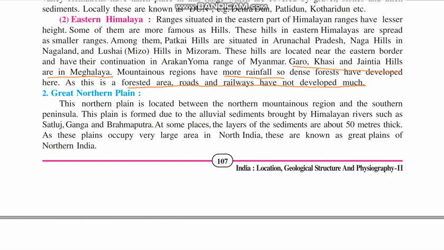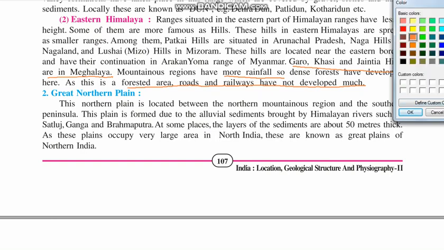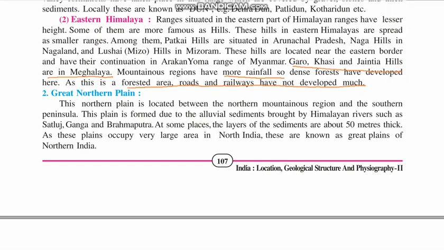Next is the Great Northern Plains. The second physiographic division of India is the Great Northern Plains. Now, what is a plain? A plain is basically flat land. This northern plain is located between the northern mountain ranges and the southern peninsula.